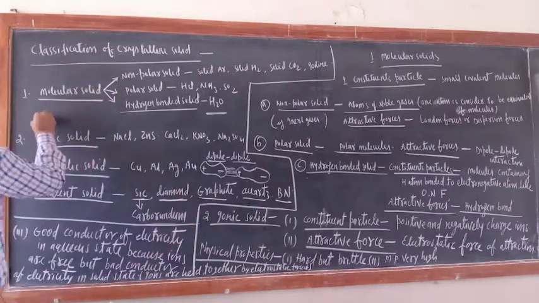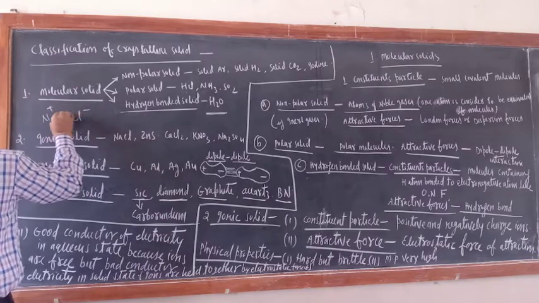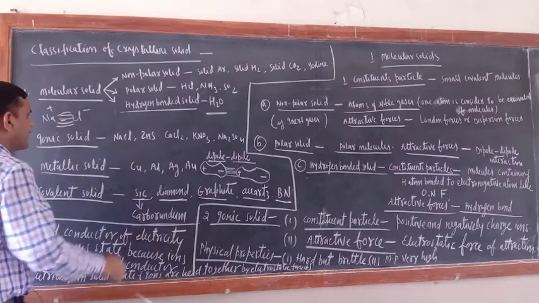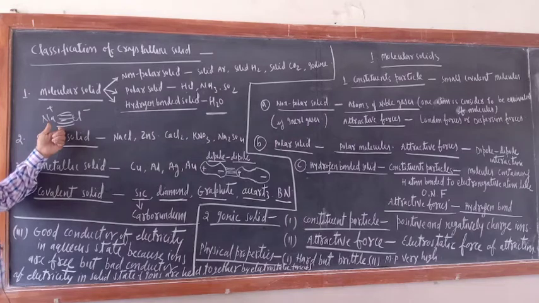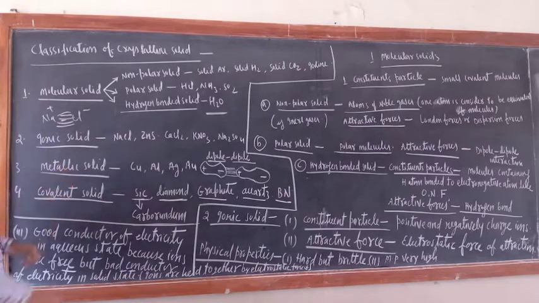Just see, suppose this is NaCl. Between this one and this one, electrostatic force of attraction is there. In solid state, this electrostatic force of attraction is present, so ions are not movable, not free. But the moment you dissolve them in water, the force of attraction gets broken.